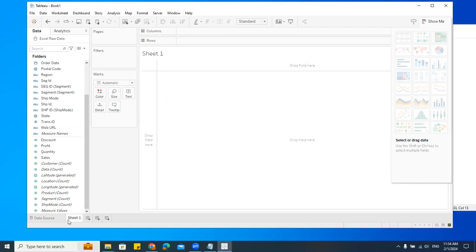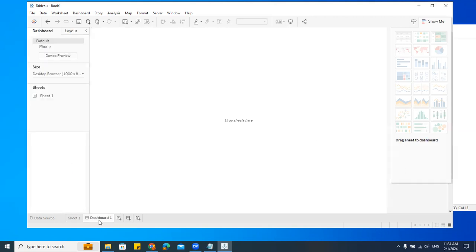This is the sheet. Can you see this? Any reports, if you want to create them, you have to create them in a sheet only. We cannot create reports in any other place. Once I create the sheet, in the sheet I'll create the reports. Then here I have this dashboard.